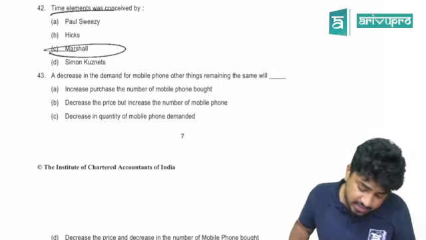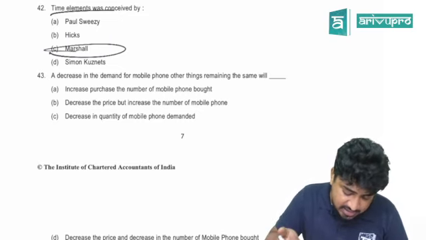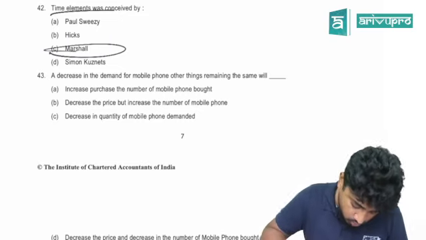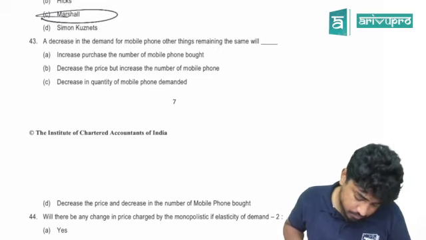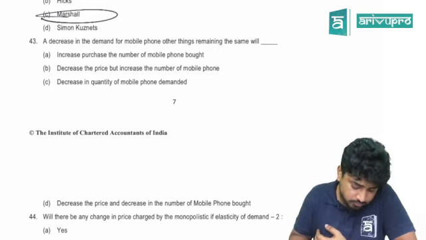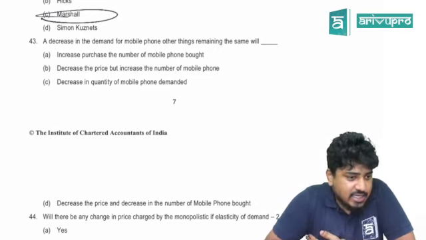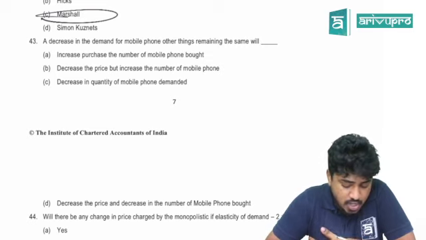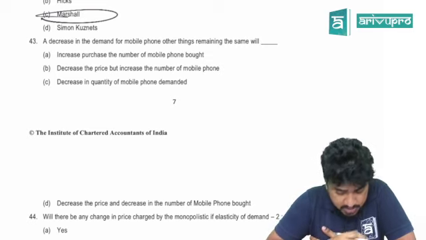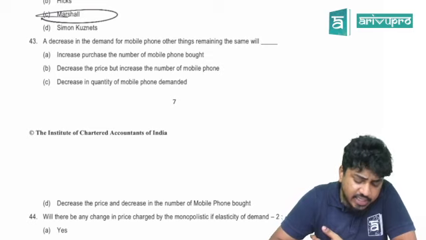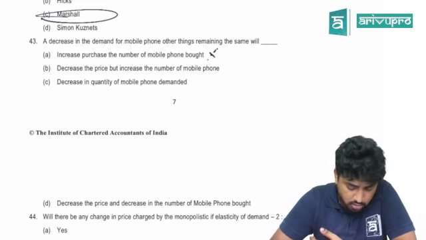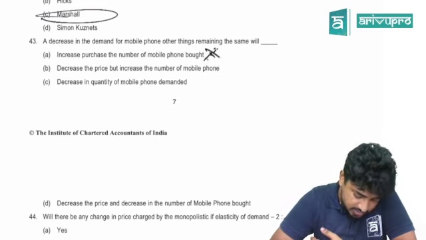43. A decrease in demand for mobile phones, other things remaining the same, will what? Will it increase the mobile phones bought? No, right?